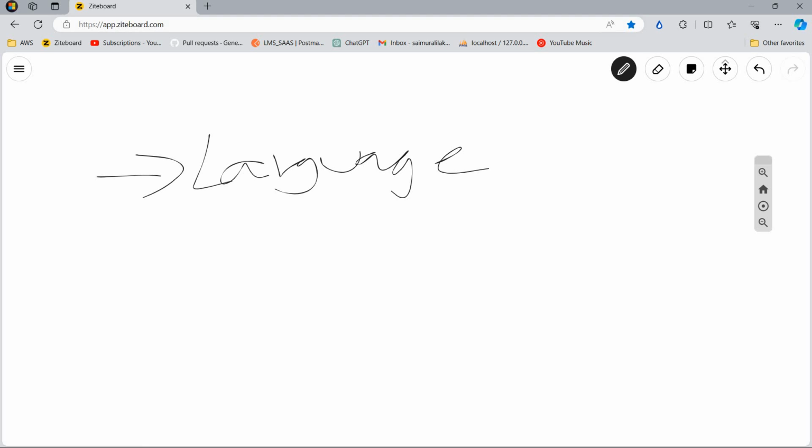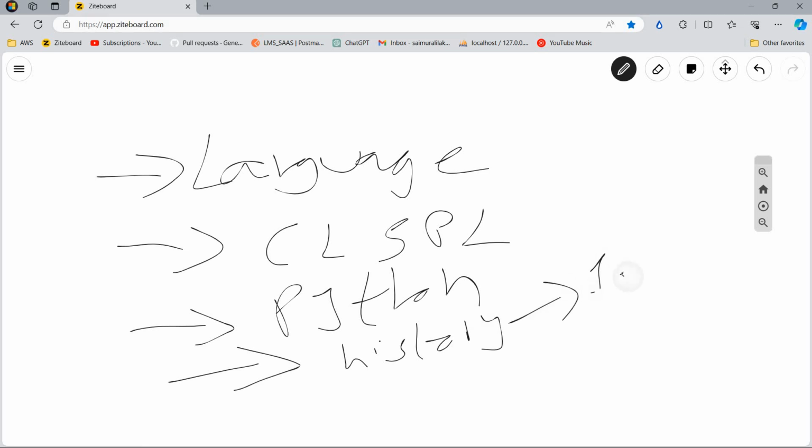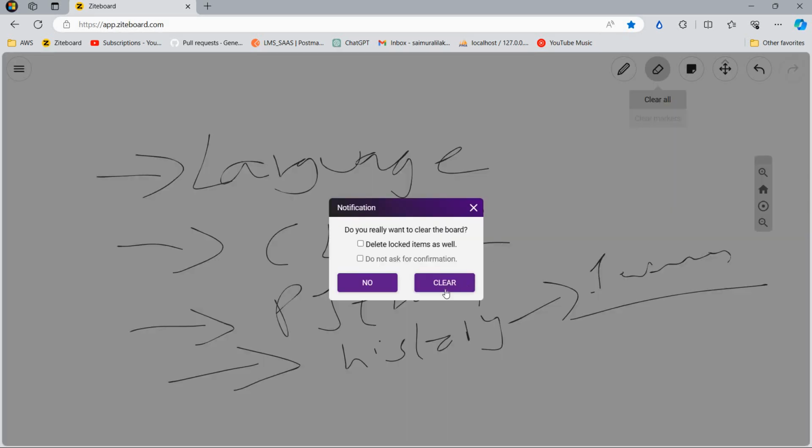First of all we are going to see what a language is and what the use of a language is, followed by the difference between communication languages and programming languages, what programming languages are available and why Python is so famous. Then what Python is, what the history of Python is, and what the features of Python are, the concepts that make Python one of the superior programming languages nowadays. So first of all, let us start with what a language is in general.